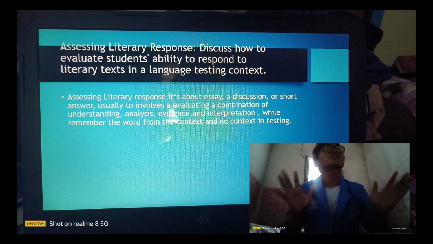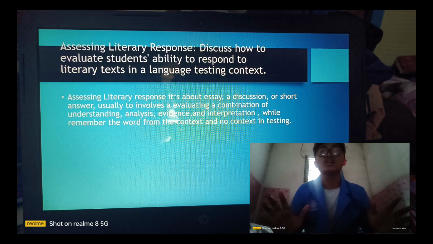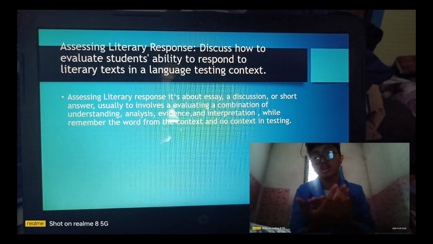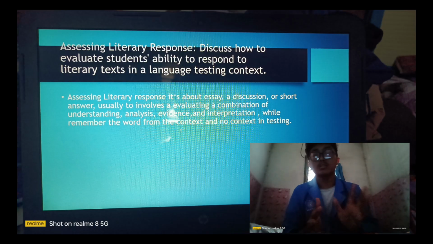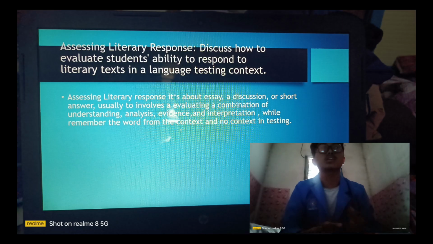It's not multiple choice, but essay. You answer essay questions and discussion with your group or with your teacher, or short answer, like with a short story.